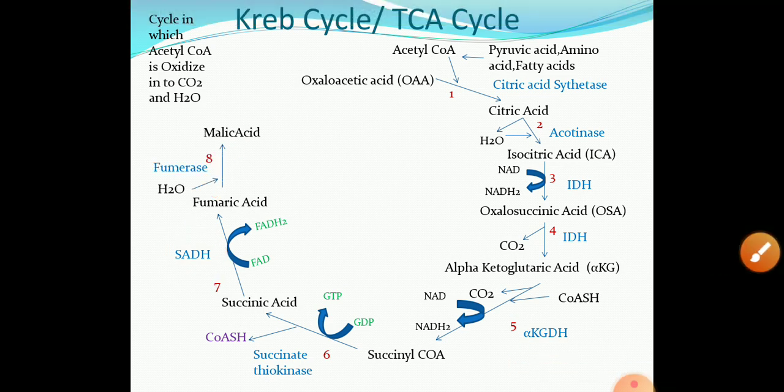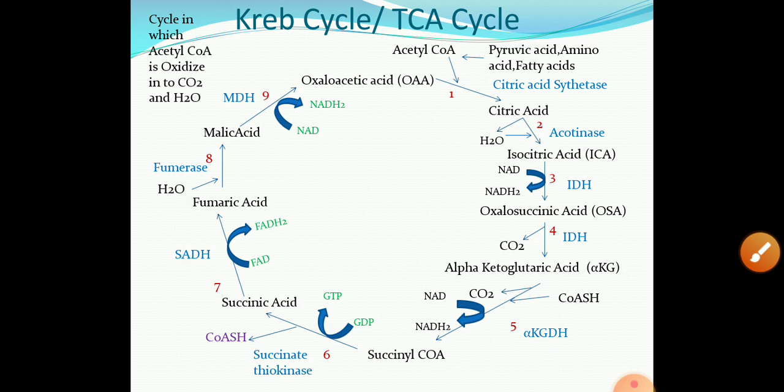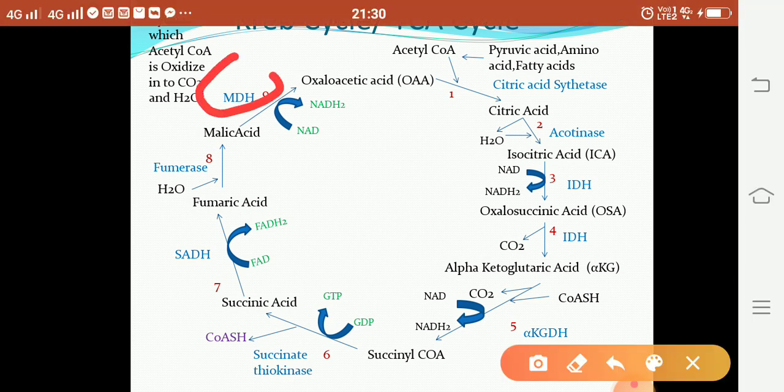In the next step, by adding water to the fumaric acid, there is a formation of malic acid, and this reaction is catalyzed by the enzyme fumarase. Then in the last step, the malic acid molecule is dehydrogenated into oxaloacetic acid, and this reaction is catalyzed by malic acid dehydrogenase. Then this oxaloacetic acid molecule again reacts with another molecule of acetyl CoA and again forms citric acid, and the cycle is repeated.